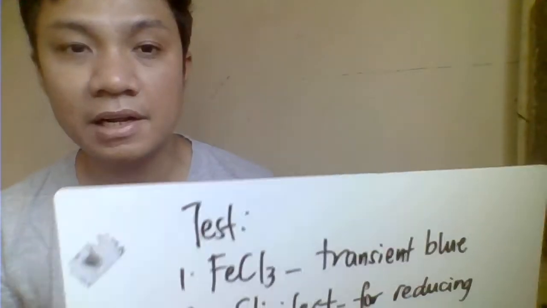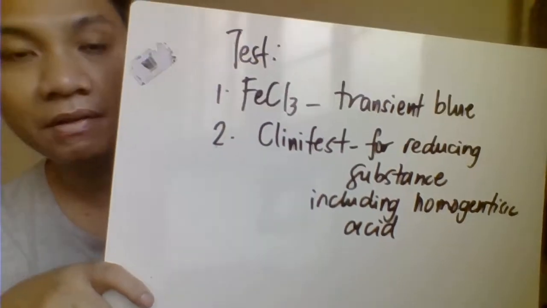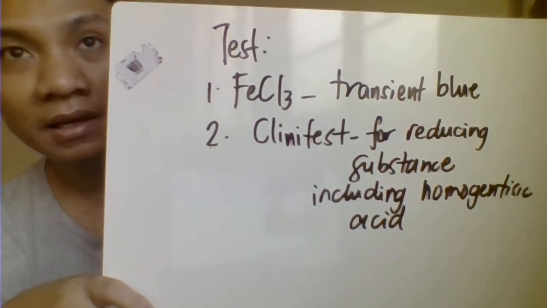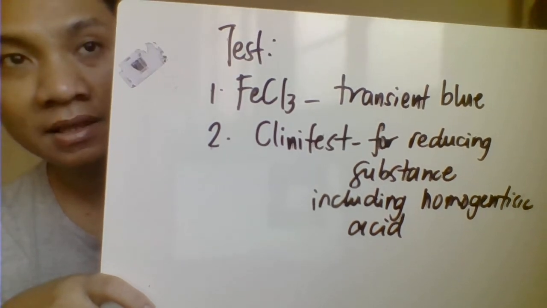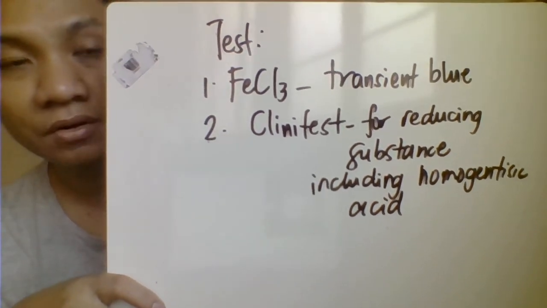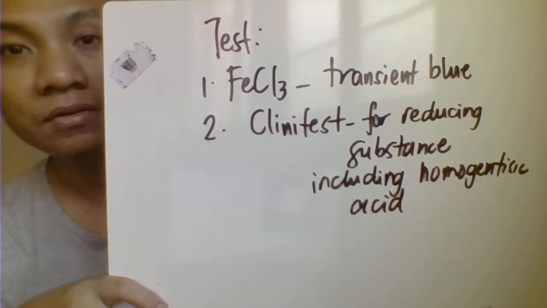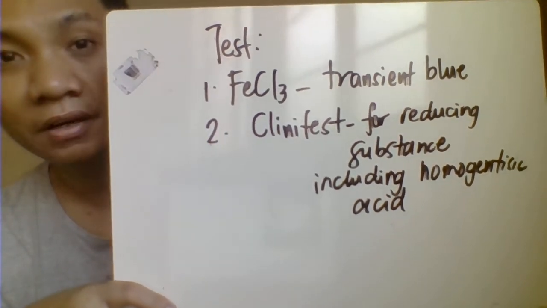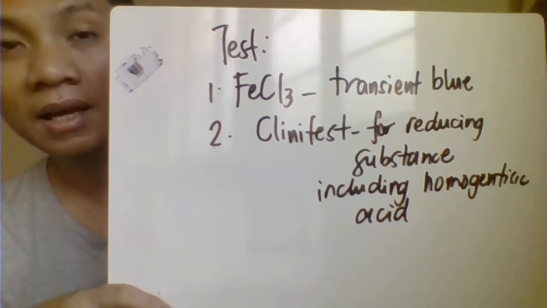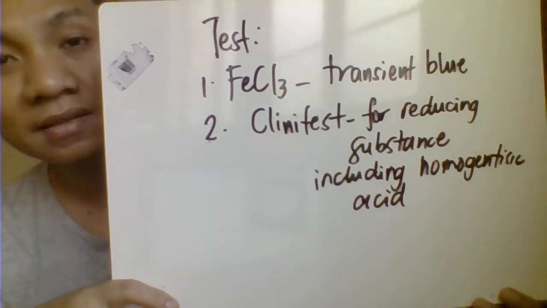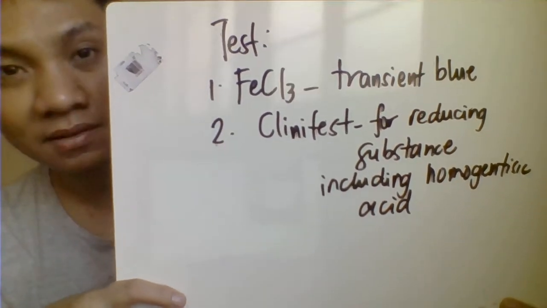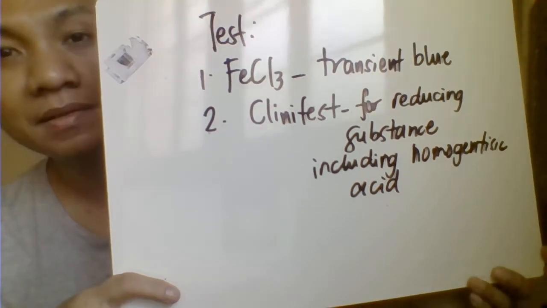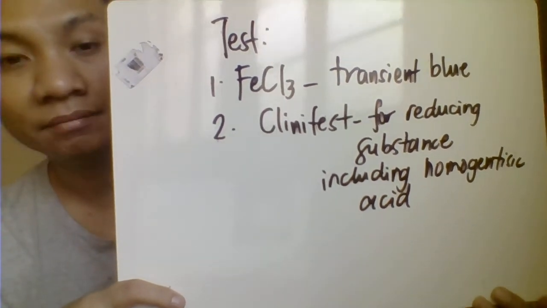For the laboratory tests for diagnosis of alkaptonuria, we have the ferric chloride test, characterized by a transient green color of the solution. Then you could also have the Clinitest. Clinitest is a test for reducing substances, and homogentisic acid is a reducing substance. Therefore, it will be positive in the Clinitest.